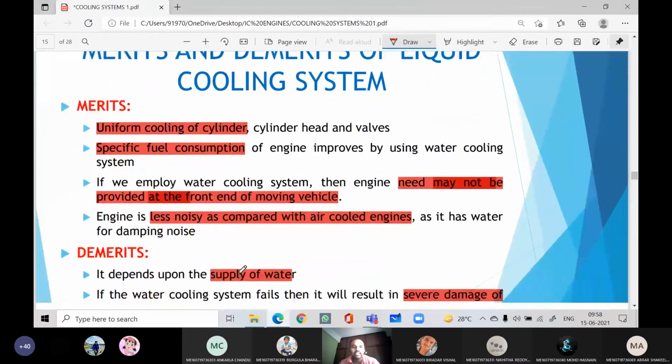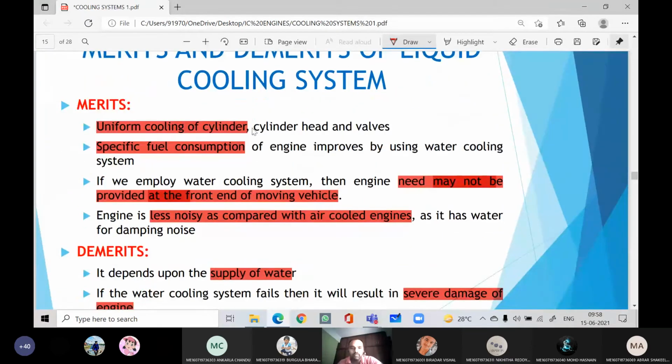Now, what are the advantages and disadvantages? Here cooling will be uniform because we are circulating the coolant surrounding all the cylinders, and specific fuel consumption is improved.